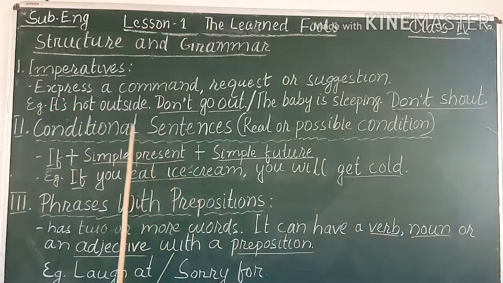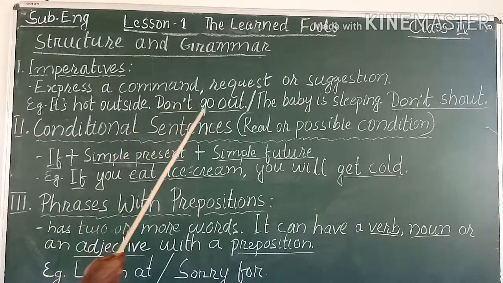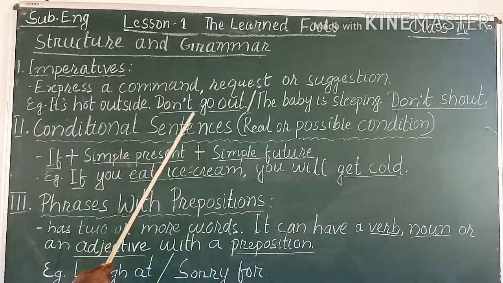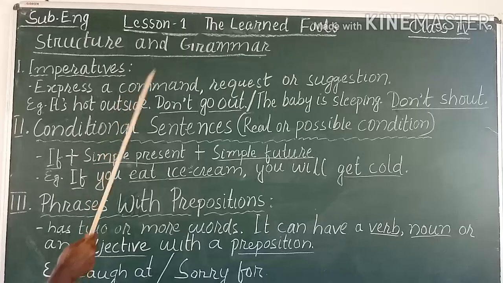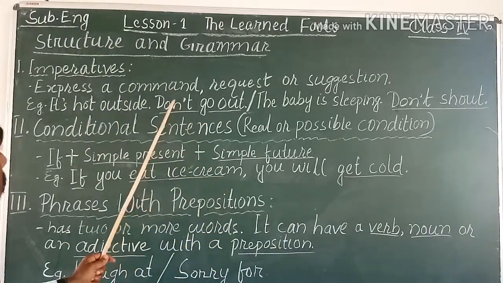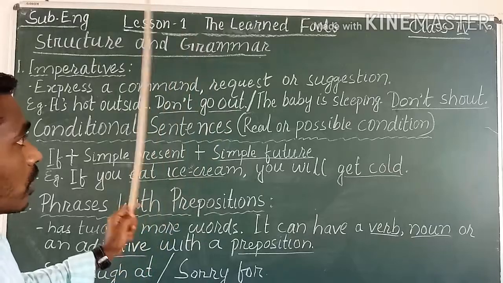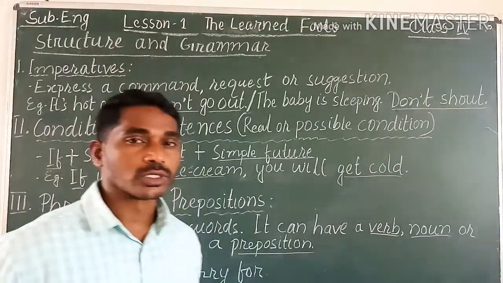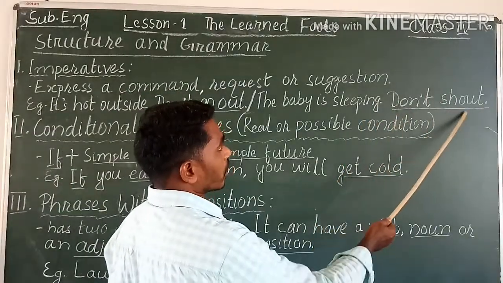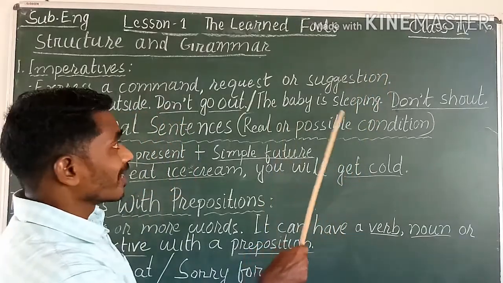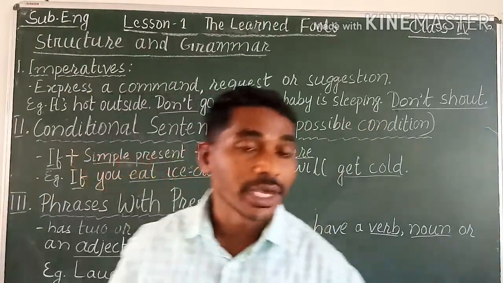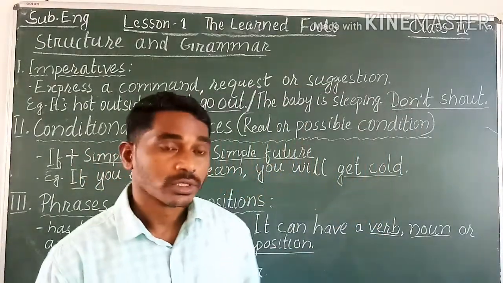Okay, understood? Now for example, it is hot outside, don't go out. So this sentence is an imperative sentence because it is a command. Okay, so therefore it is an imperative sentence. Now another example, the baby is sleeping, don't shout. So this is another imperative sentence. This is there in your textbook and this is one example. The other things you have to do by yourselves.